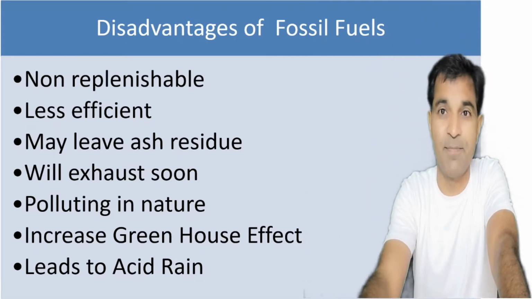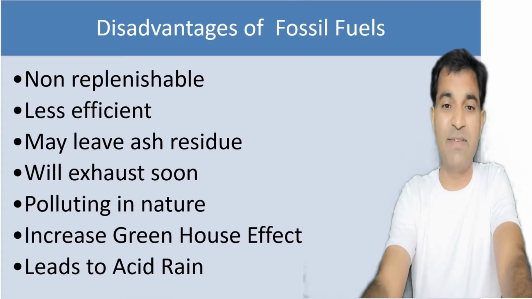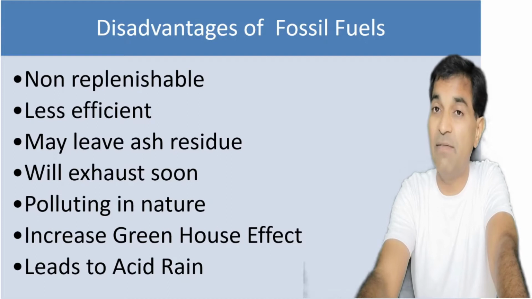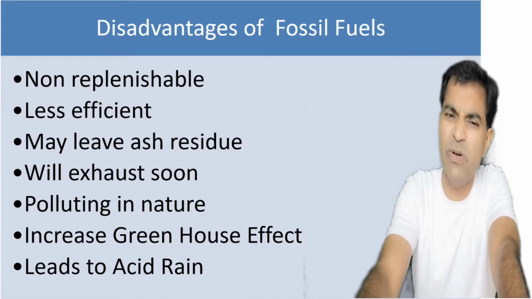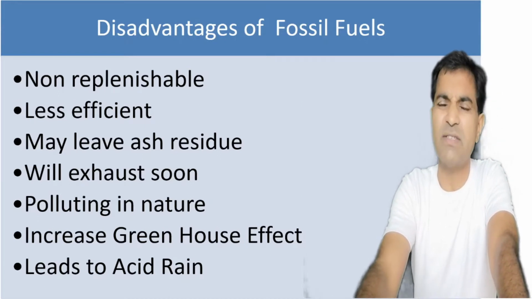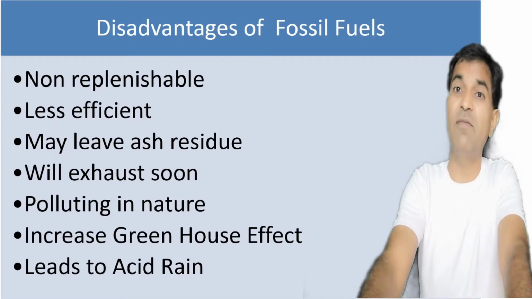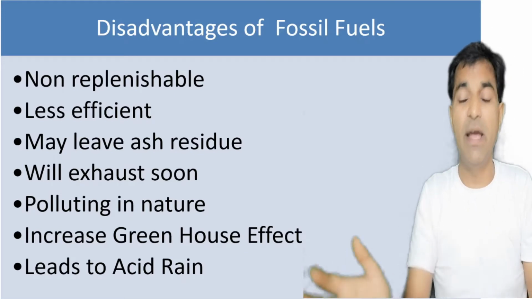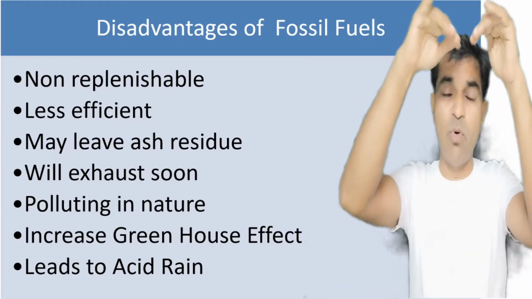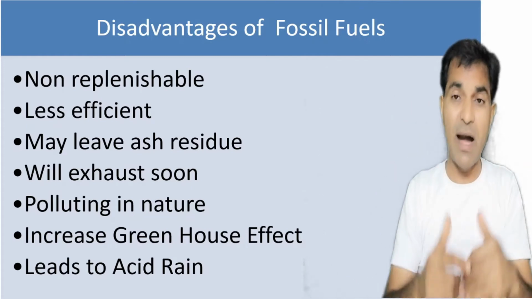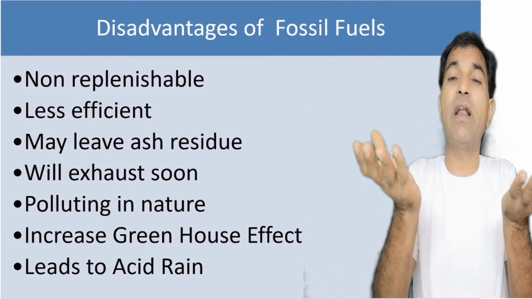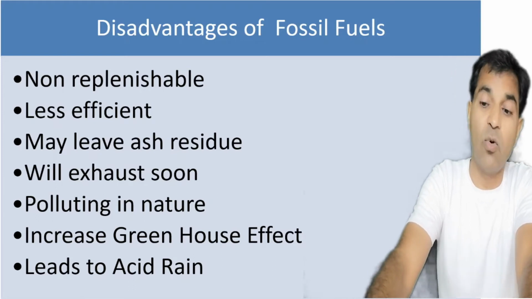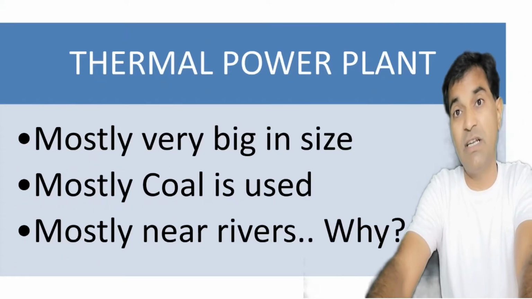Less efficient. Hardly we are getting 40% efficiency. It leaves ash and it will exhaust soon. So definitely we'll have to go for the alternative. It is polluting in nature. It gives oxides of carbon, nitrogen and sulfur in the environment which lead to acid rain and greenhouse effect, which leads to increase in the temperature of the earth and ultimately melting of the icebergs, melting of the ice and ultimately increase in the water level. So may submerge the seashore cities, the coastal cities like New York, Washington, Mumbai, etc.